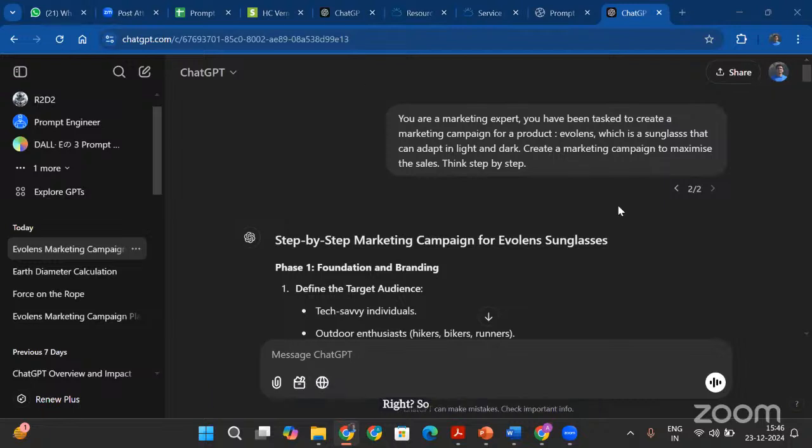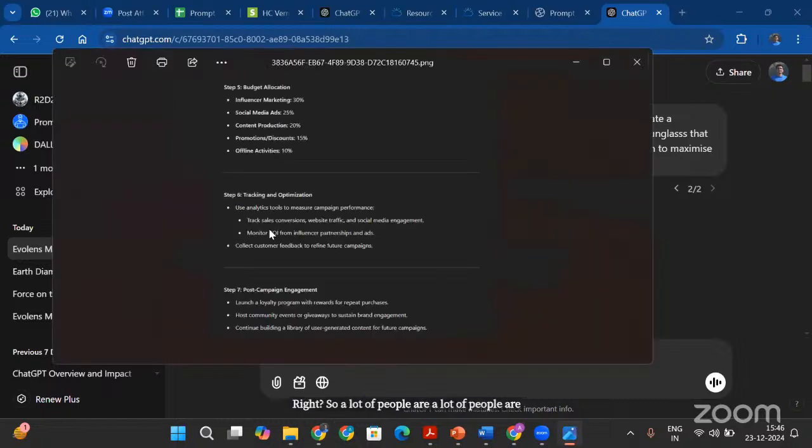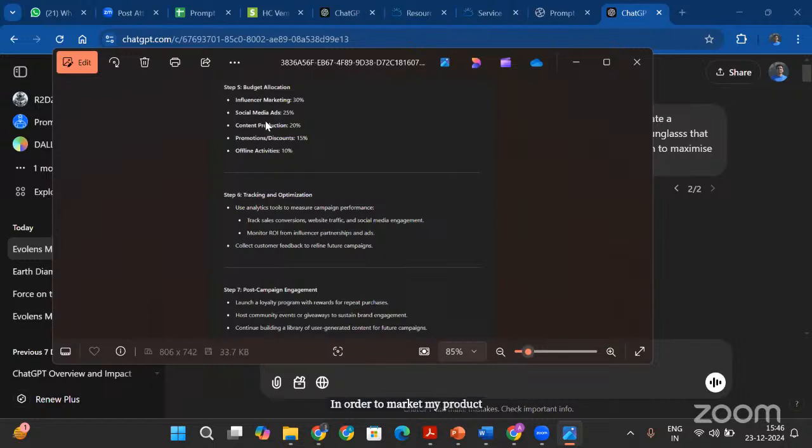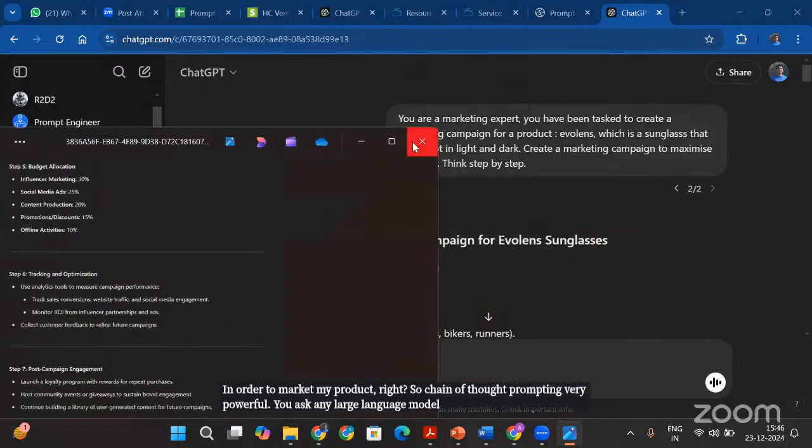So a lot of people are giving me the answers that you have generated. Someone is also getting this amazing thing, which is step by step, step 5, step 6, step 7, what they should do. And the follow-up prompt should be explore step 5, explore step 6, explore step 7. So we now have a step-by-step campaign of what to do in order to market my product, right? So chain of thought prompting, very powerful. You ask any large language model to do step by step.